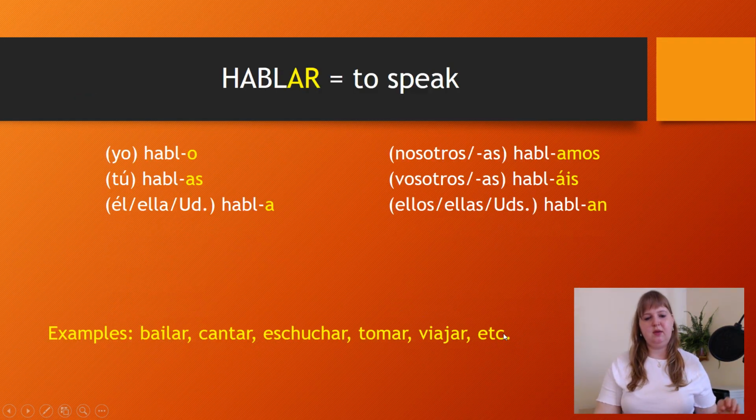It would be great when you try to conjugate these verbs at home. Bailar means to dance. Cantar means to sing. Escuchar, to listen. Tomar, to take. And viajar, to travel. You just remove the ending and then you just add these endings.